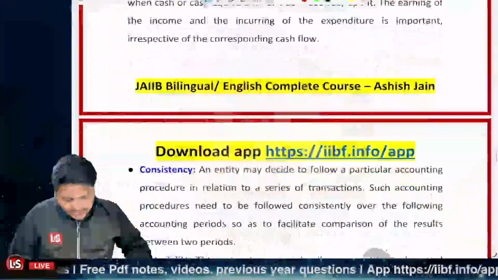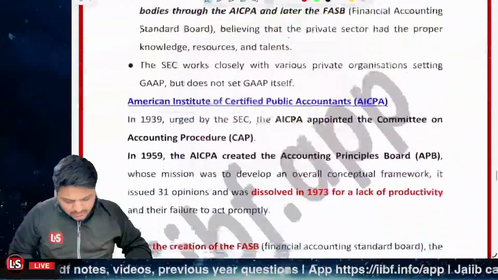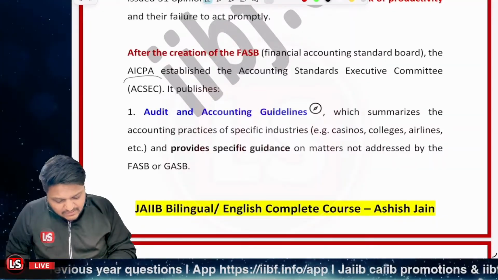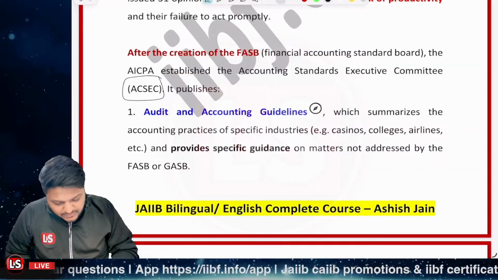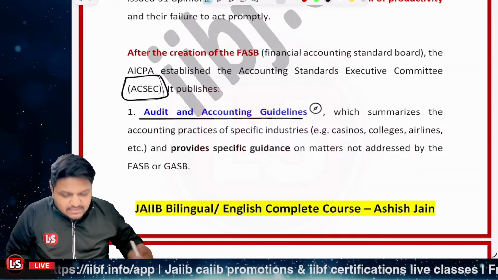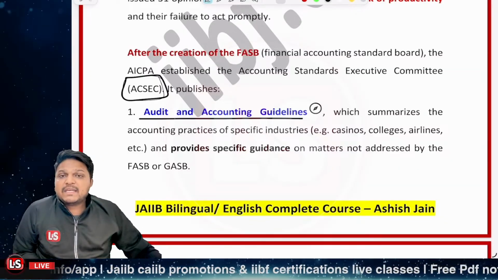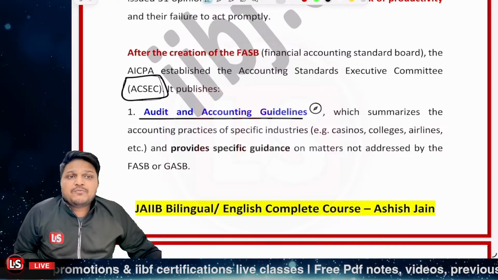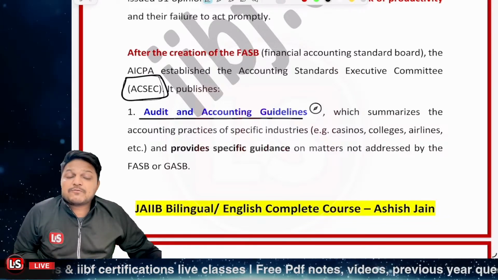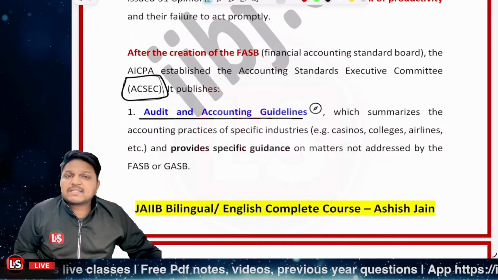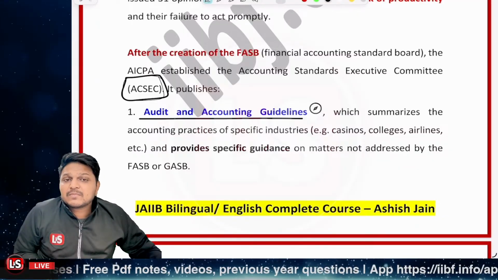Right, let me just navigate to that particular point. So it says that when ACSEC was established, the further point is that these guidelines are published by ACSEC. Now, audit and accounting principles summarize the accounting practices for specific industries, related to colleges, airlines, casinos, etc. Right?